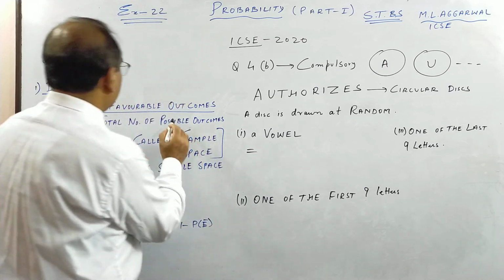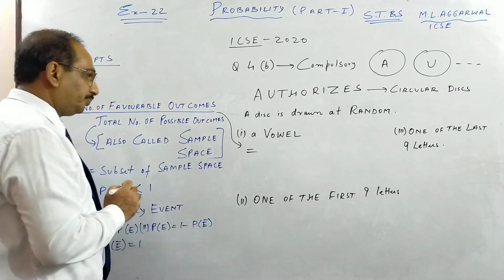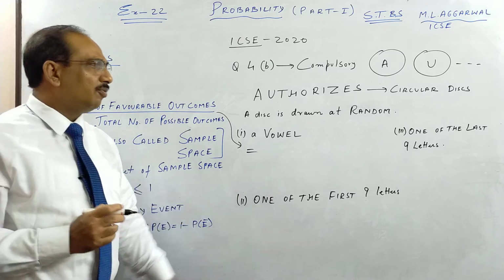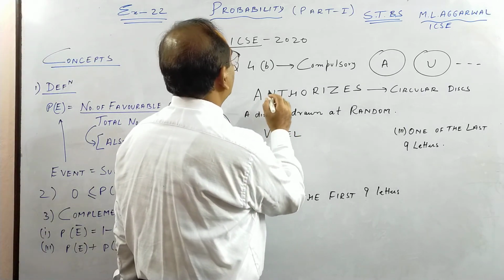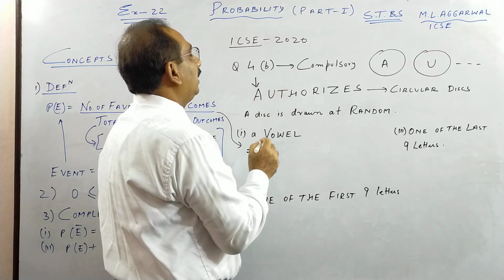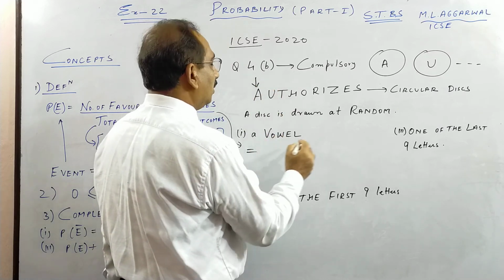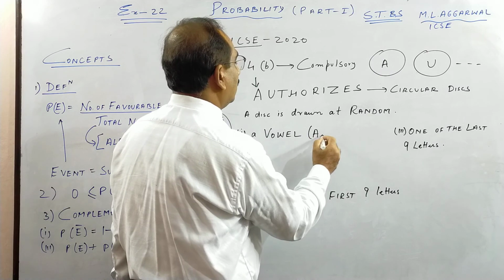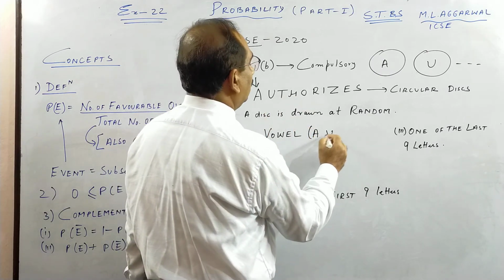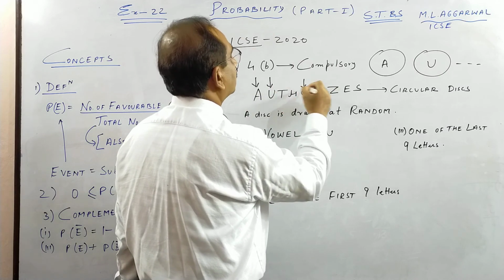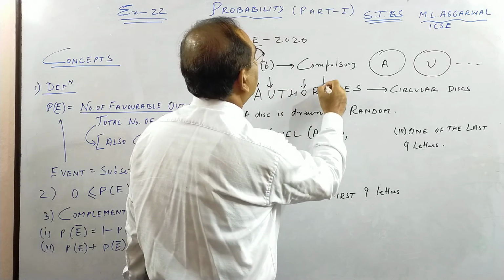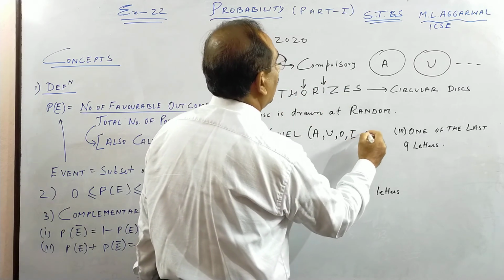So see here, directly I'll use this formula that we get for a vowel. This is a very interesting word, because I'll just show you now. A is there, a vowel. You see A is here, U is here, O is here, I and E.